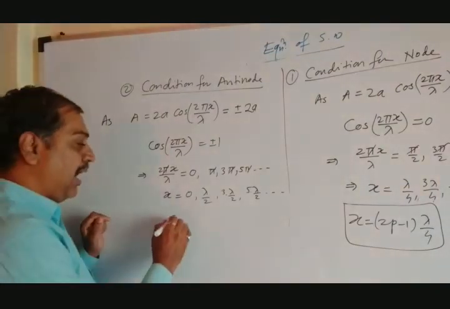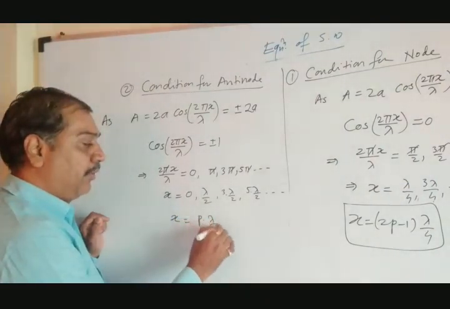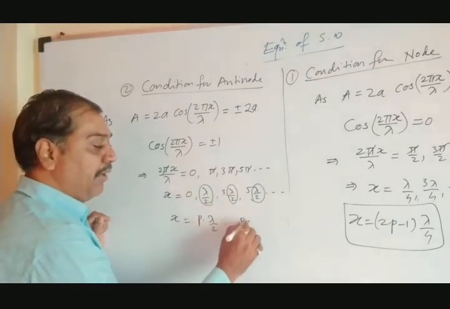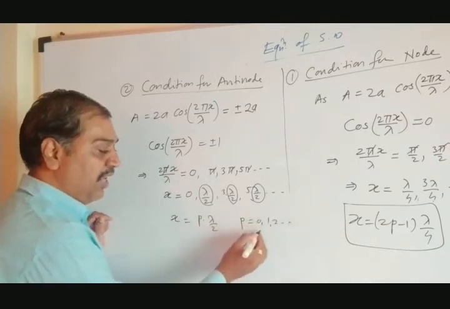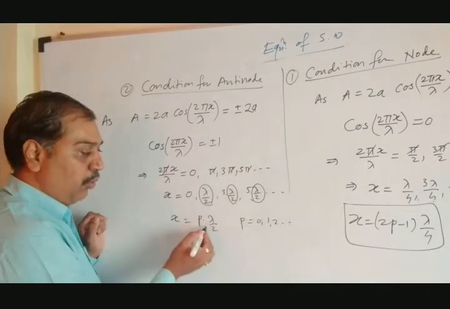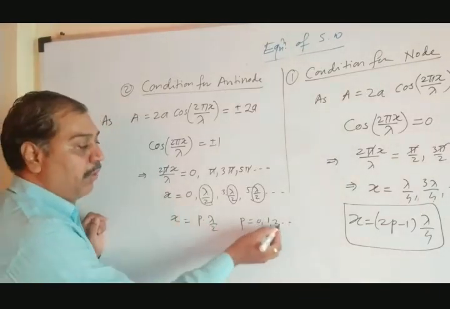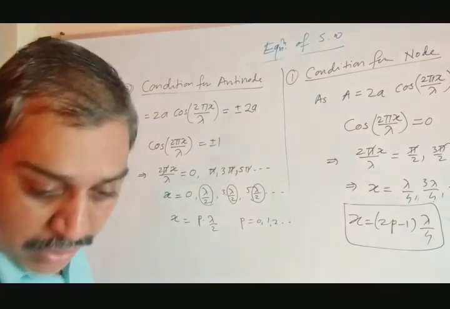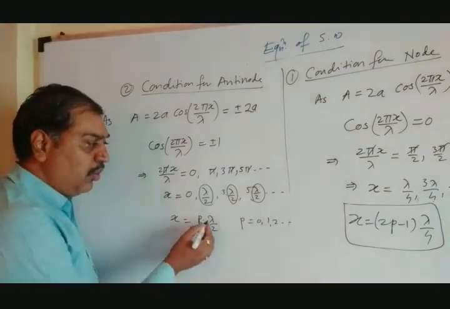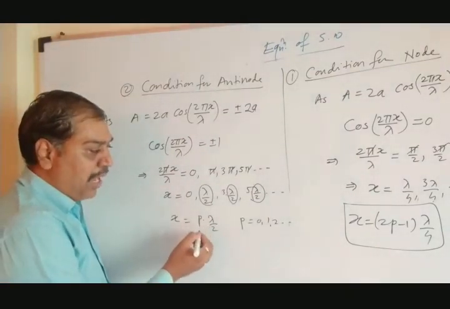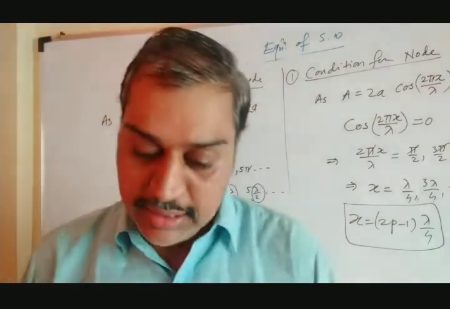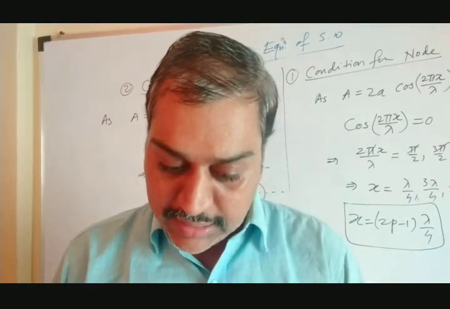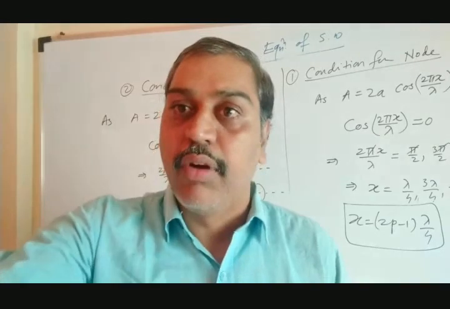Now in general you can write x equal to p into lambda by 2, where lambda by 2 is common, and p varies from 0, 1, 2, and so on. When p is 0, x equals 0. P equal to 1, 1 into lambda by 2 is lambda by 2. P equal to 2, it is 2 lambda by 2, the lambda cancels out, it becomes 2. So in this fashion it goes ahead: p lambda by 2. In this case, you can find the conditions for antinodes.